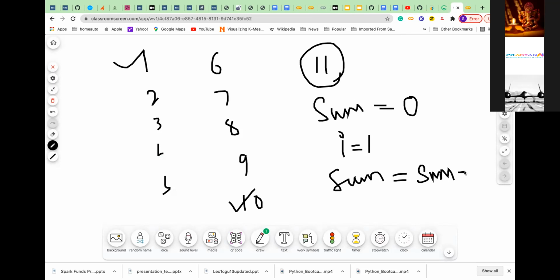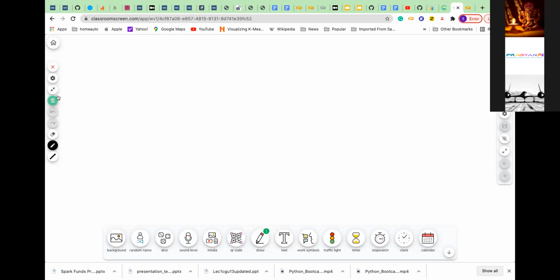What is the new element? The new element is i, so I'm adding 1. Then sum is updated to sum plus 1, that is equal to 1. After that i becomes 2. Initially sum was 0, now sum becomes 1, and 1 plus this 2 is equal to 3. Now sum becomes 3. That is how it happens.